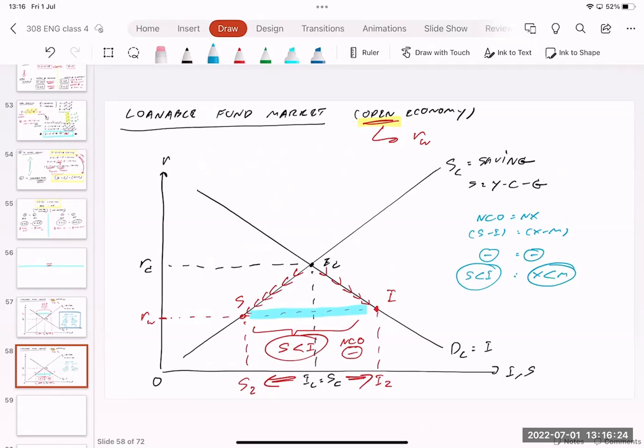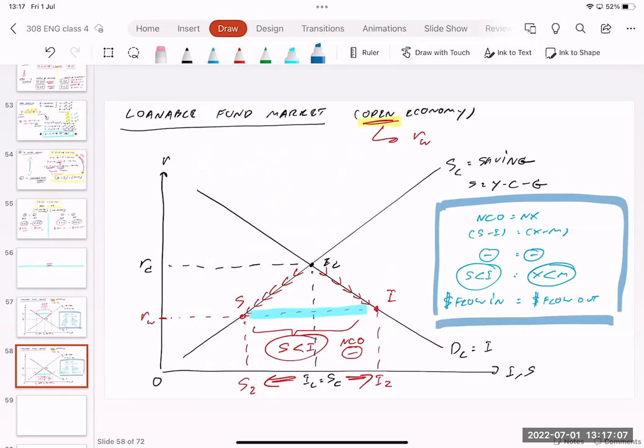So what does it mean in this case? This case implies that our country is going to have a trade deficit. Export is less than import. On the left-hand side of the equation, saving is really low. People want to borrow more. Investment is high. The money in our country is not enough. We need to borrow money from the other country. The money is going to flow in on the left side. On the right side, export is less than import. We import a lot. We have to spend a lot of money to buy products from the other country. So for the right-hand side, the money flows out. So this is the meaning of the equation that we can learn.